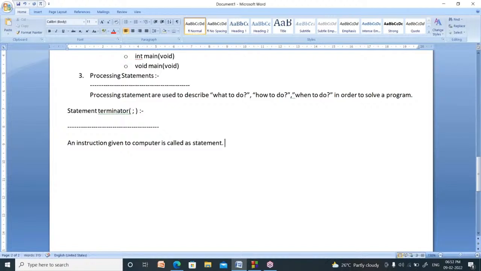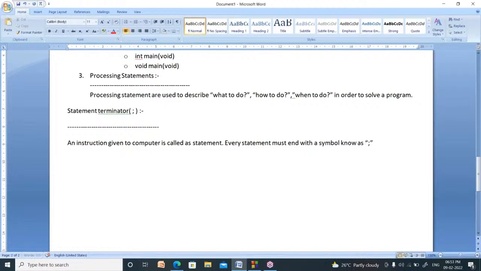Every statement must end with a special symbol called semicolon. That semicolon is called the statement terminator. Every statement must end with a symbol known as semicolon.